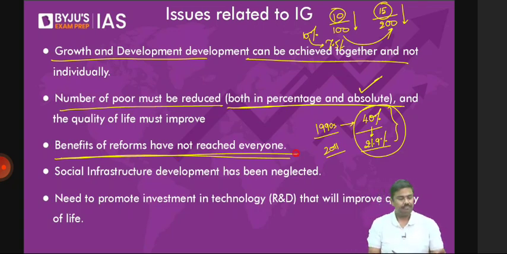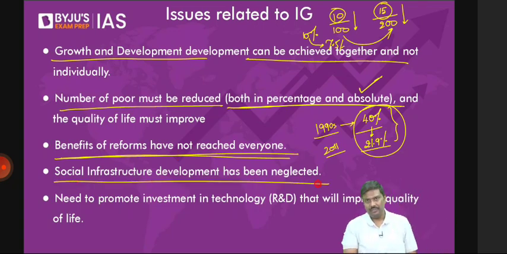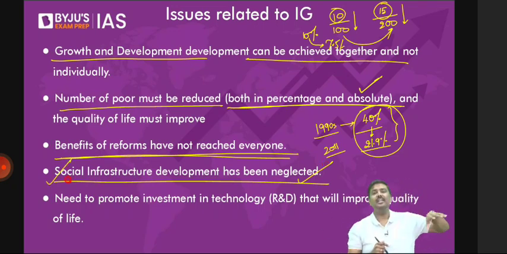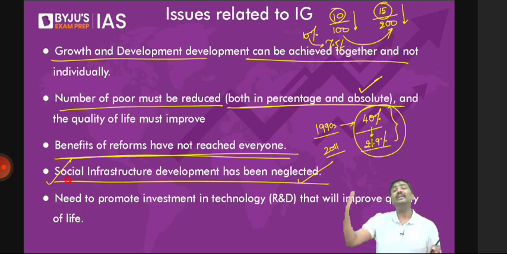Social infrastructure has been neglected until now. Only in the last one and a half decade, we have started promoting social infrastructure. Example, sir, what do you mean by social infrastructure? Schooling, let's say rural electricity supply, more support to the farming community, or let's say sanitation infrastructure, healthcare infrastructure, road connectivity to villages. So social infrastructure to a very great extent was neglected. Again, it doesn't mean they did not do anything, but priority was not given to that. So now we have started giving more and more priority.